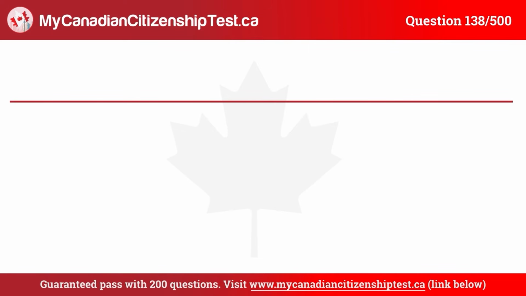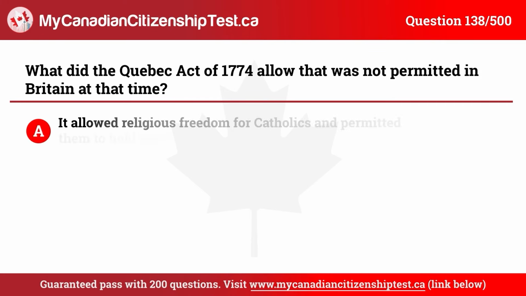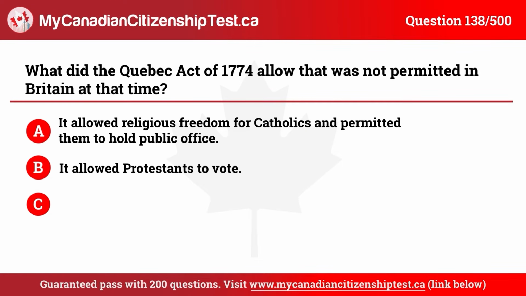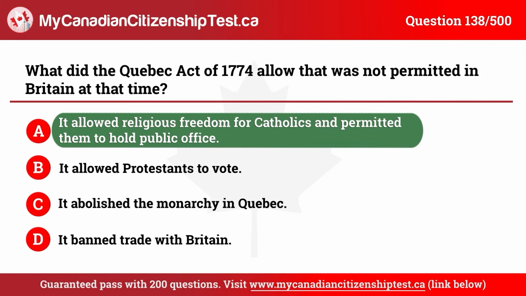Question 138. What did the Quebec Act of 1774 allow that was not permitted in Britain at that time? A. It allowed religious freedom for Catholics and permitted them to hold public office. B. It allowed Protestants to vote. C. It abolished the monarchy in Quebec. D. It banned trade with Britain. The correct answer is A. It allowed religious freedom for Catholics and permitted them to hold public office.